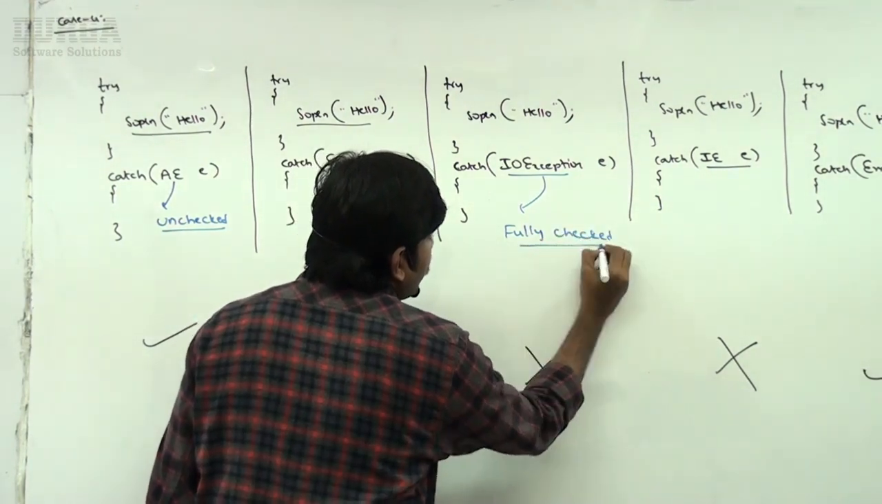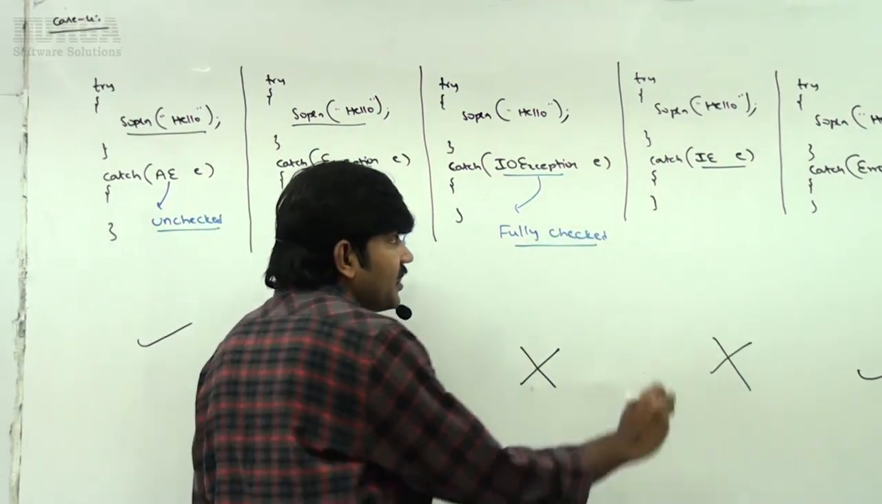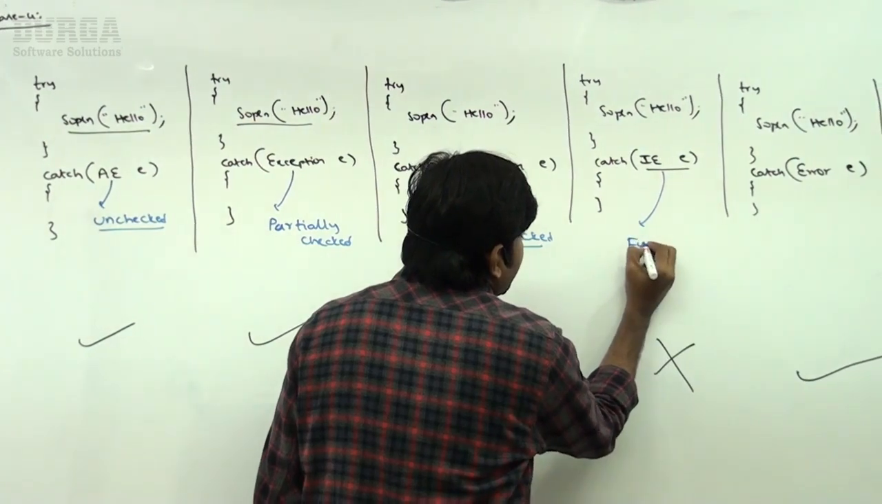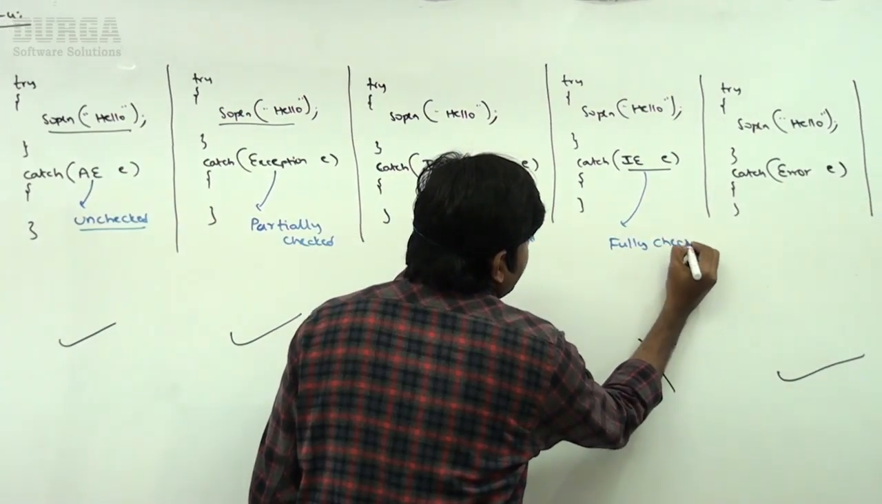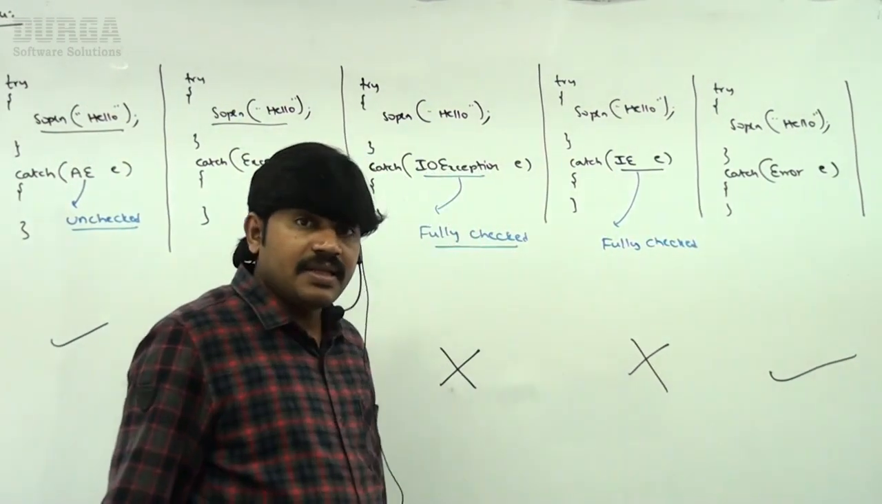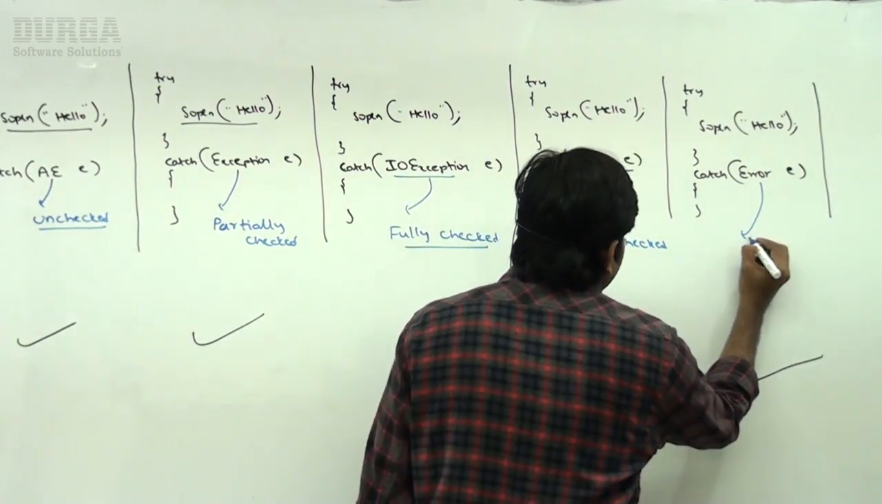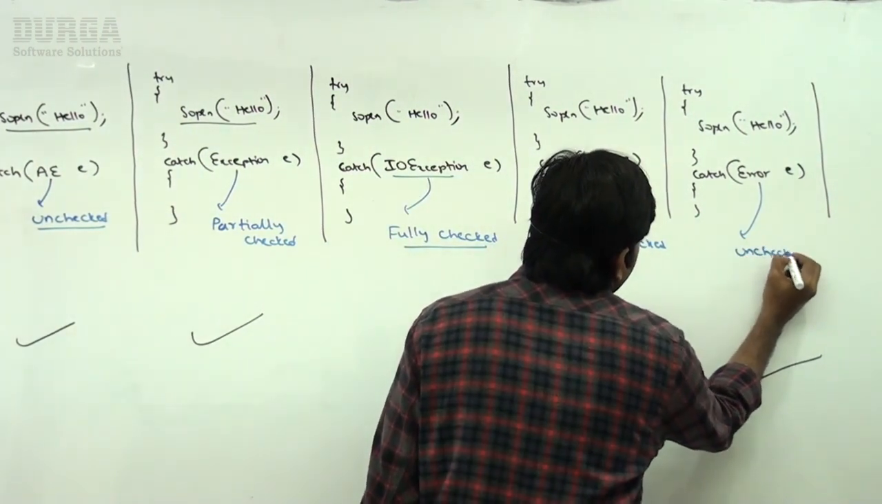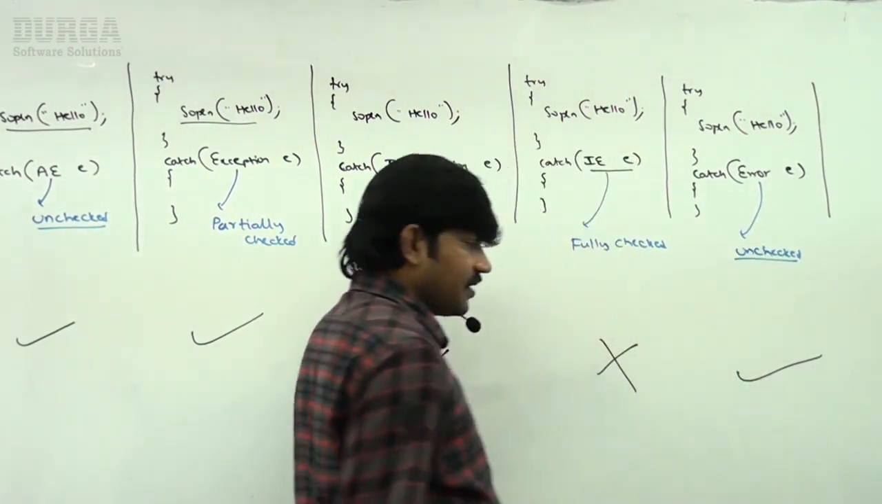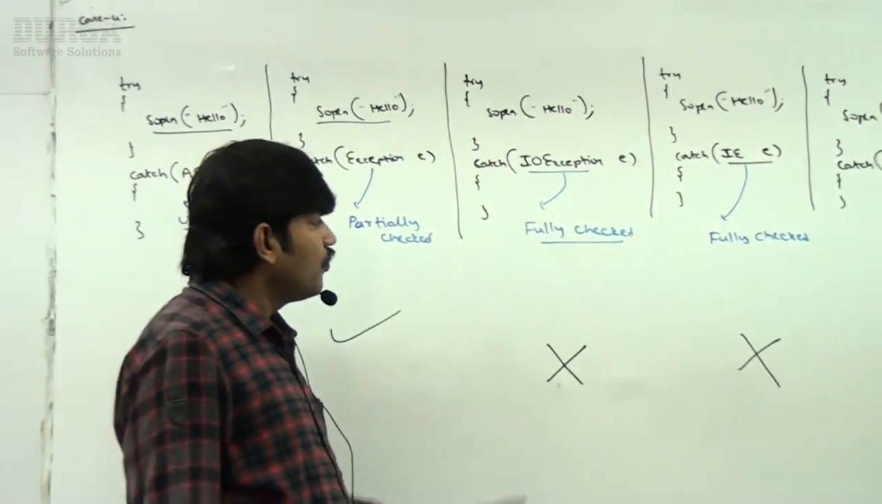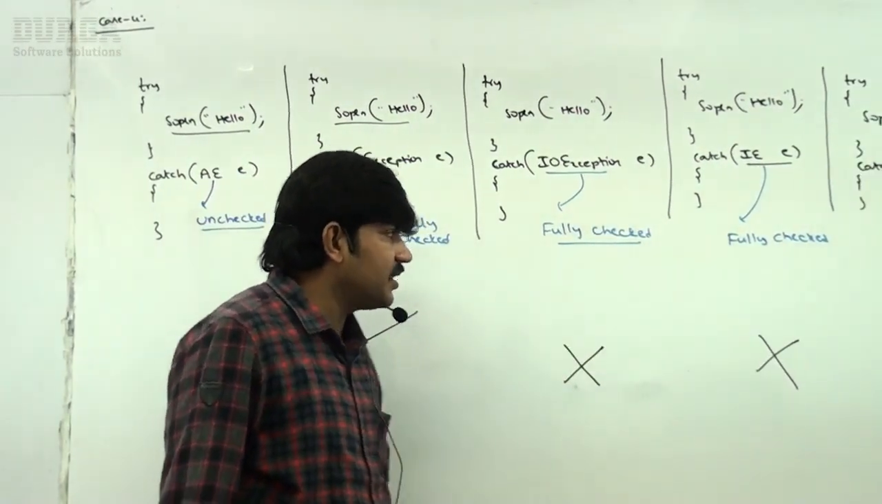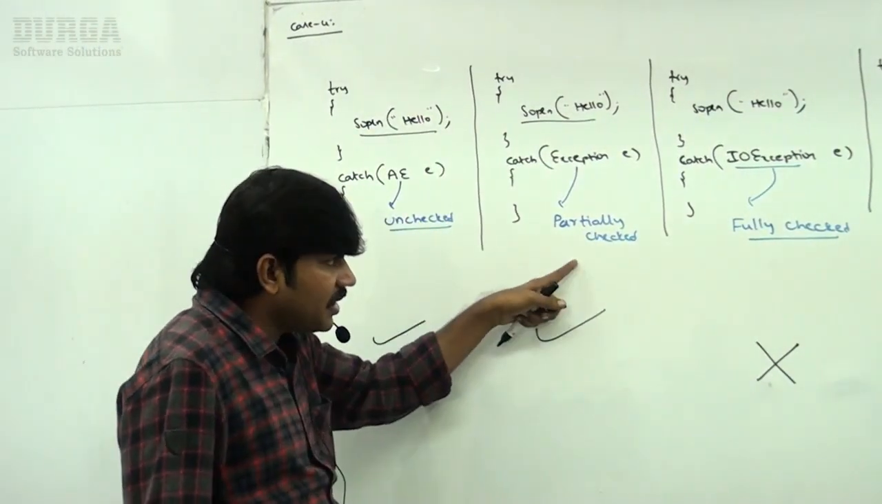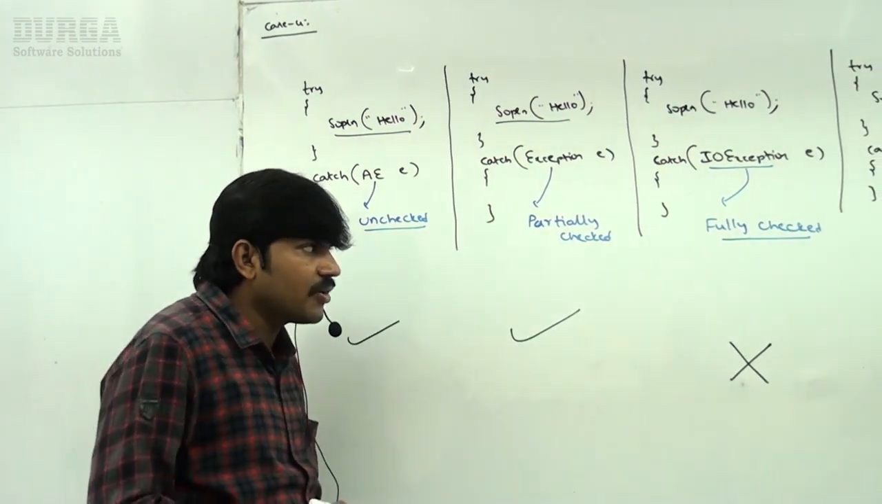IOException: fully checked. InterruptedException: fully checked. Next, Error: again it is unchecked. Unchecked. So the compiler won't compile only in the fully checked case. For unchecked and partially checked, happily the code compiles fine.